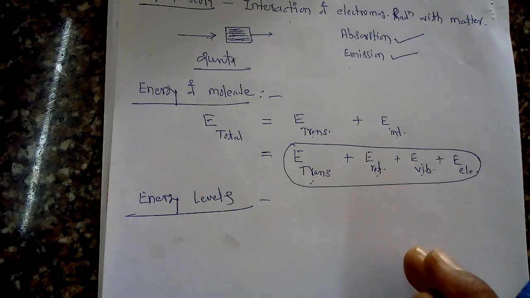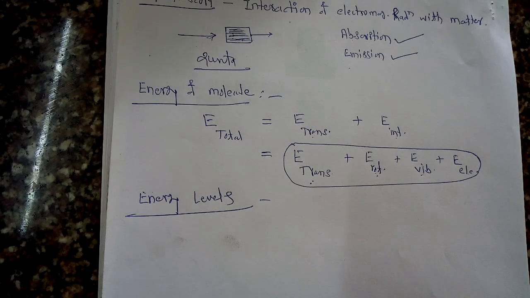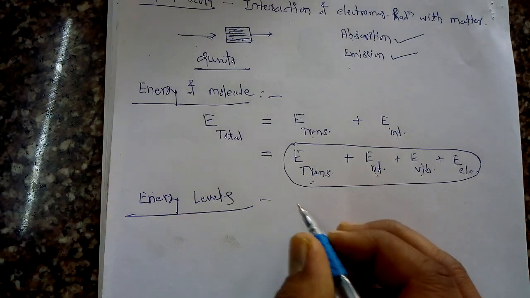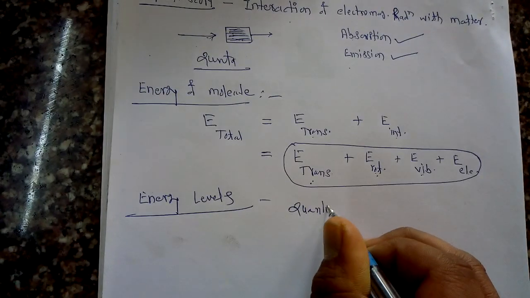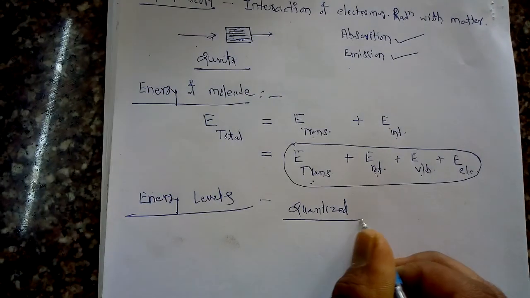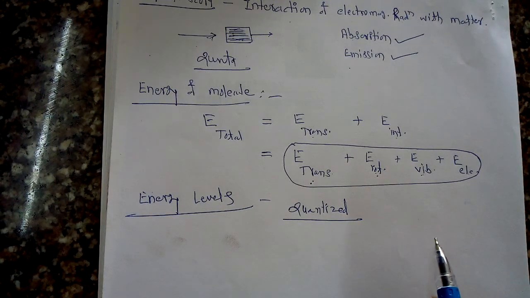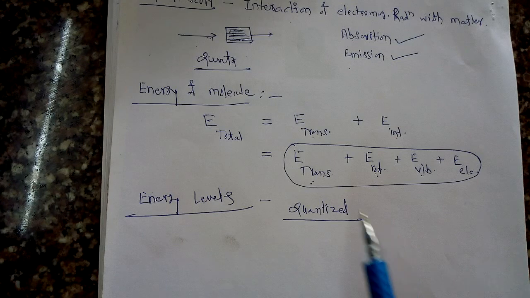These values of energy of a particular energy level are called quantized. These energy levels have definite differences between their energies, so they are called quantized.